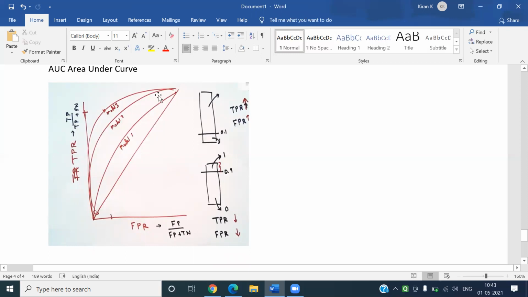But if we take 3 or 4 models like this, which model would be better? Drawing this area, whichever covers more area, that model we say is the best model. Similarly, here we can even calculate the Gini. What do you mean by Gini? The Gini coefficient is given as follows.